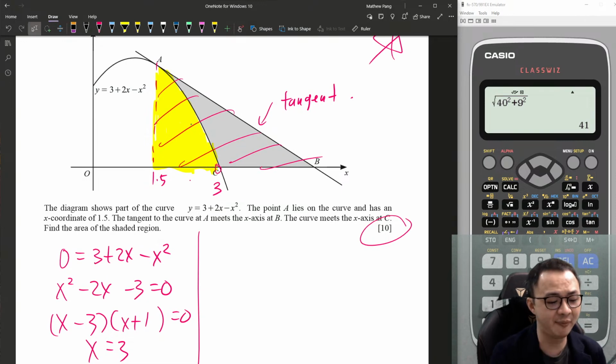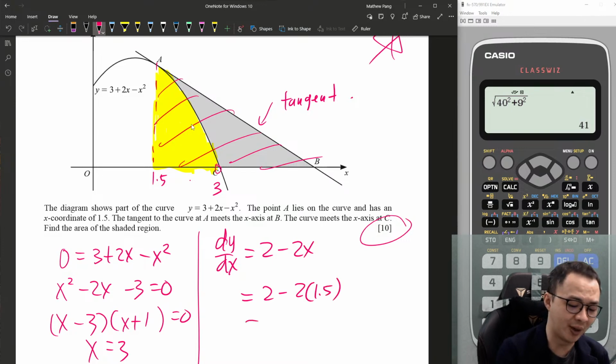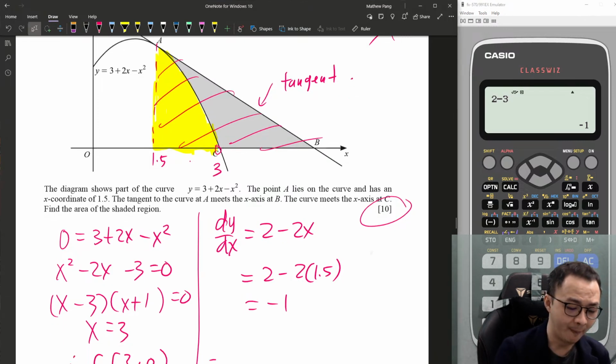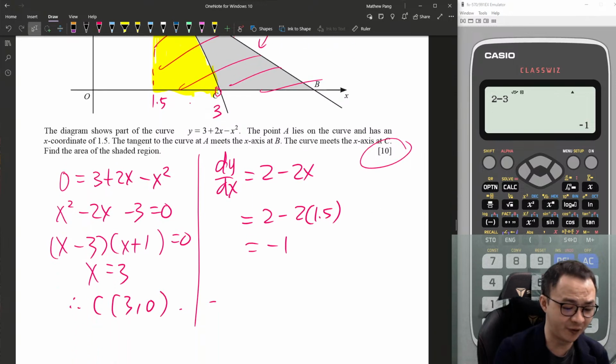Now I want to find the coordinate B, so I need to find the equation of the tangent. We'll do dy/dx, which is 2 minus 2x. When x equals 1.5, you get 2 minus 3, which is negative 1, right? So then I need to find my y coordinate before I form the equation.